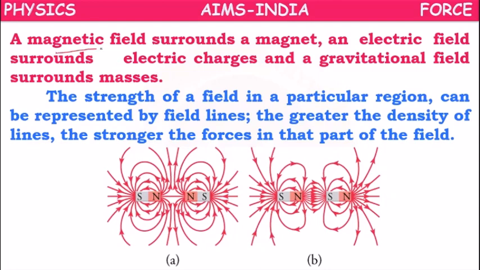In the same way, a magnetic field surrounds a magnet, an electric field surrounds electric charges, and a gravitational field surrounds masses.